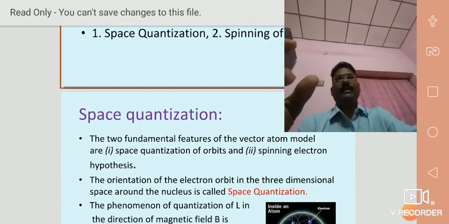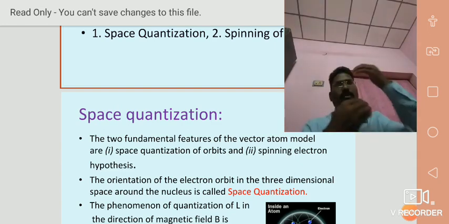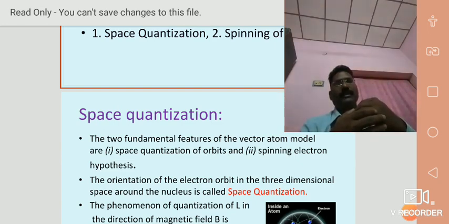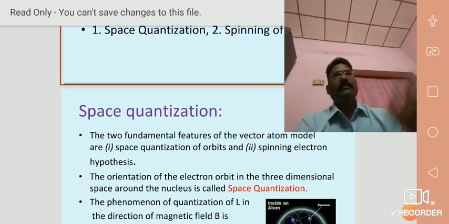Next slide. What is space quantization? The two fundamental features of the vector atom model are space quantization and the spinning electron hypothesis. They assumed space quantization. According to Sommerfeld theory, the electron revolves around the nucleus in one dimension or two dimensions.